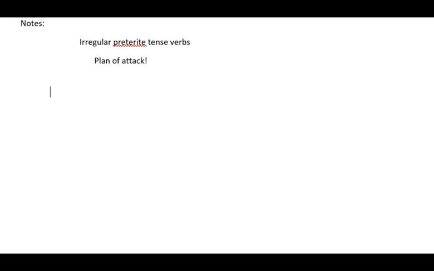So with these 10 highly irregular preterite tense verbs, here is our plan of attack. First, we are going to learn in chapter 1, which we're pretty much through, just the new stems with the familiar past tense for tú, nosotros, and ellos.